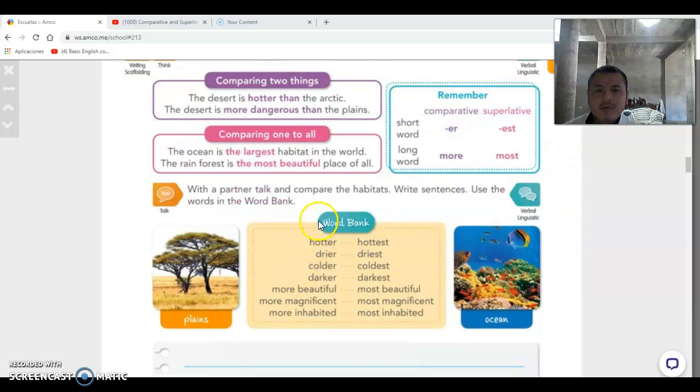And if you see right here, we have a list of words with the comparatives and superlatives. If you see the est at the end, est, most, we use most for superlatives, and comparative more, okay? More beautiful, because beautiful is more than one syllable, so we need to use more. And because this one, beautiful, in superlatives, is more than two syllables, so we use most. Let's watch a short video about superlatives and comparatives.